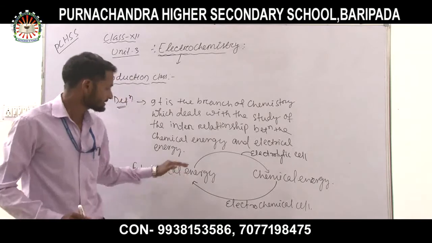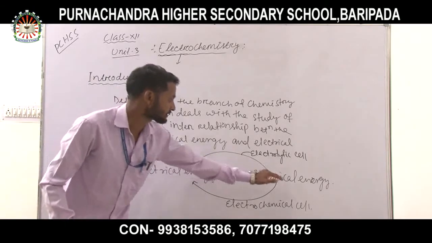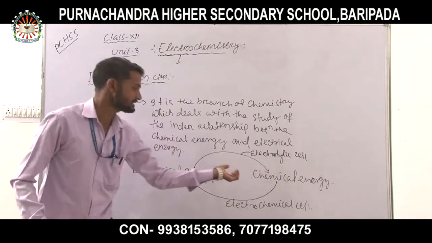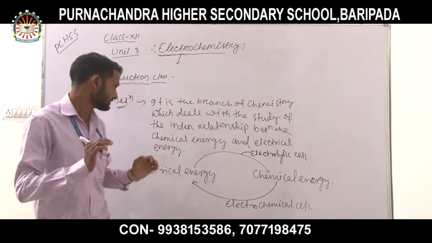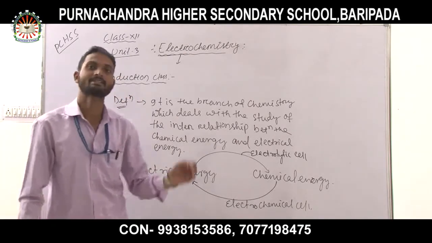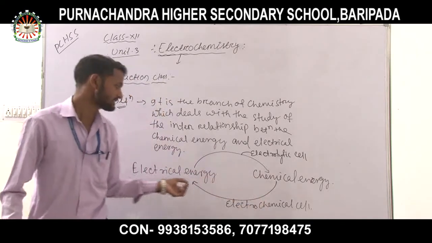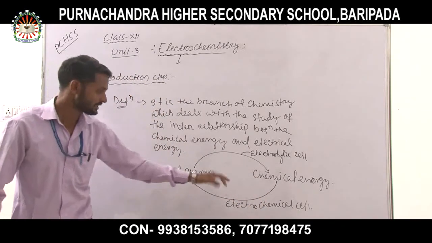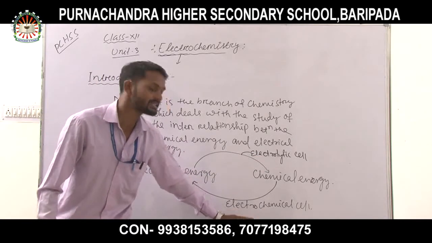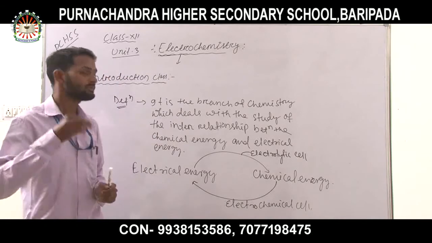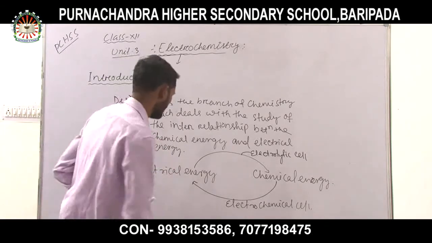So the electrical energy changing to chemical energy is the electrolytic cell, and chemical energy converted into electrical energy is the electrochemical cell. Very important, that will be discussed in later chapters.